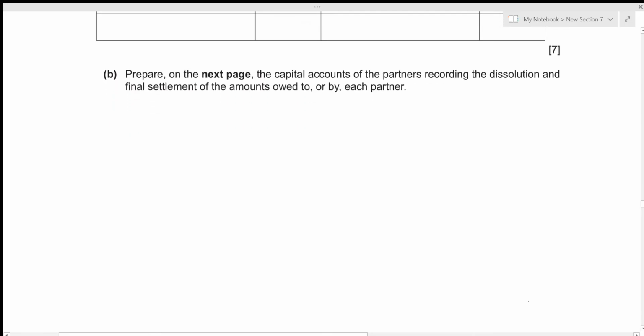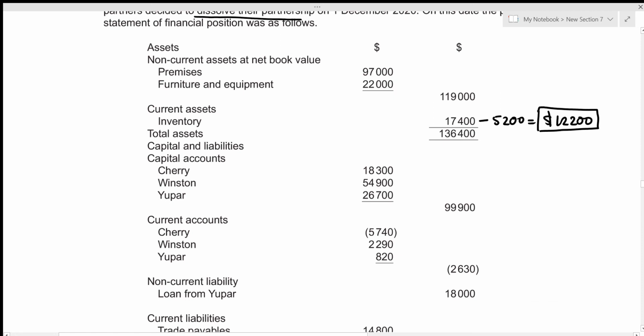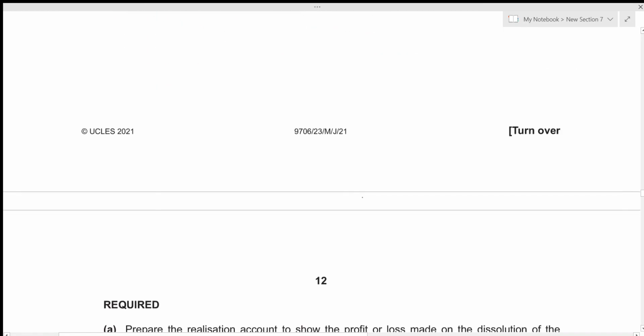We need to prepare the capital accounts of the partners recording the dissolution and final settlement of the amounts owed to or by each partner. So we already know that the final settlements are to be made via check. So we can record it as bank. And firstly, we need to record the opening balance on the capital accounts. Opening balances on the capital accounts are always recorded on the credit side, and we're given the capital balance on the statement of financial position right here. For Cherry, that's 18,300. For Winston, that's 54,900. And for Upar, that's 26,700. Let's record these three amounts on the credit side on the capital accounts.